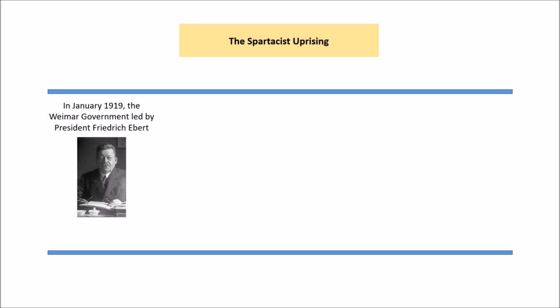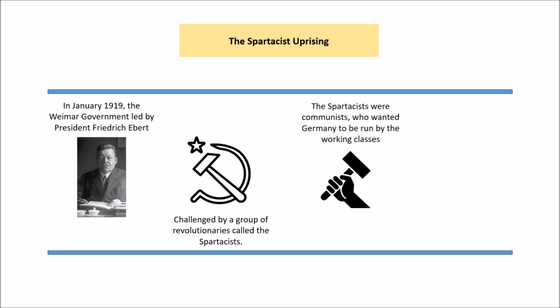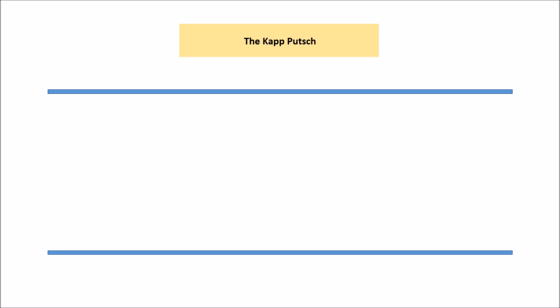Now the Spartacist uprising happens in 1919. The government had been established with Ebert as the chancellor, but they're challenged by this group of revolutionaries who are Spartacists. They're communists. And what they want is for Germany to be run by the working classes. And there's this big protest in Berlin with 100,000. The Spartacists try to lead this group. But Ebert calls in the Freikorps. And the Freikorps, who are the ex-army soldiers, are able to put down the uprising because it's not very well planned. And Rosa Luxemburg and Karl Liebknecht, who lead it, are put to death as a consequence. So they survive this first crisis.